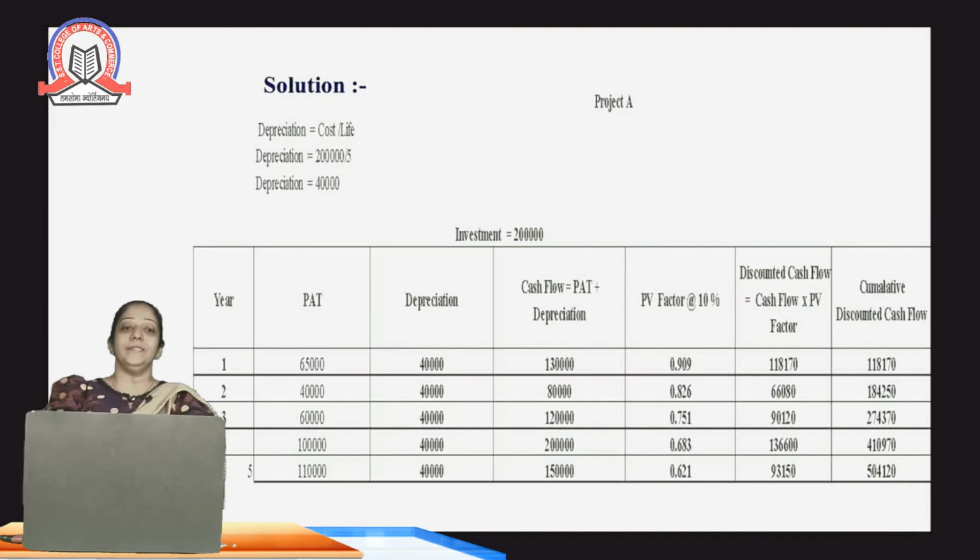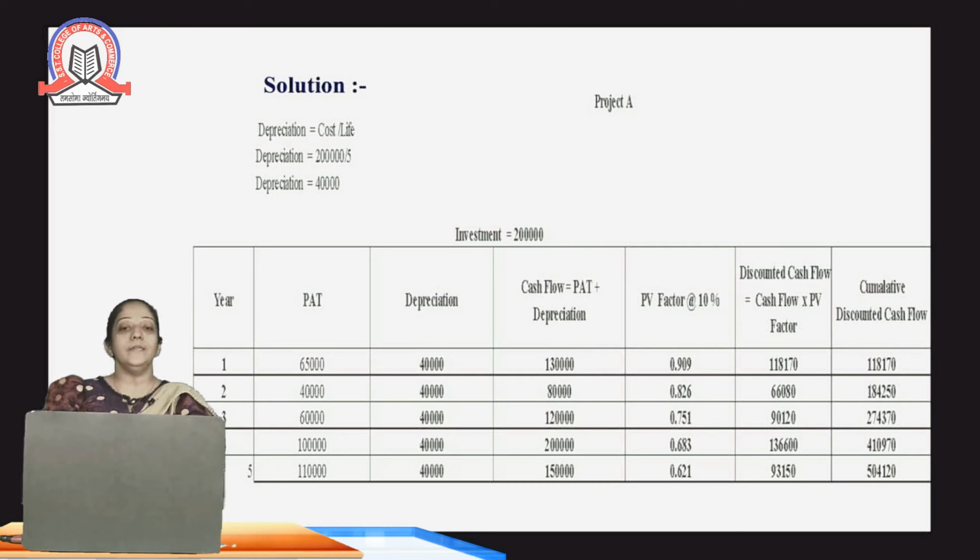Here, you can see in the table, we have profit after tax. We have calculated the amount of depreciation. How are we calculating it? The formula is cost minus scrap divided by life of the project. So the cost is 2 lakhs divided by 5. How many years is the life of the project? 5 years. So the per year depreciation amount is 40,000. That 40,000 we are going to add to every year's profit.